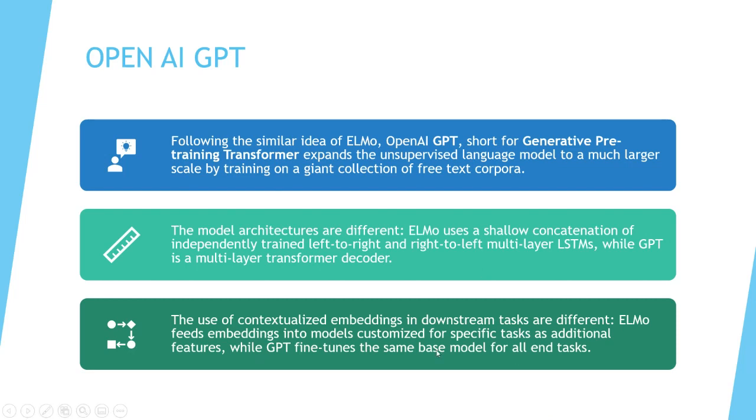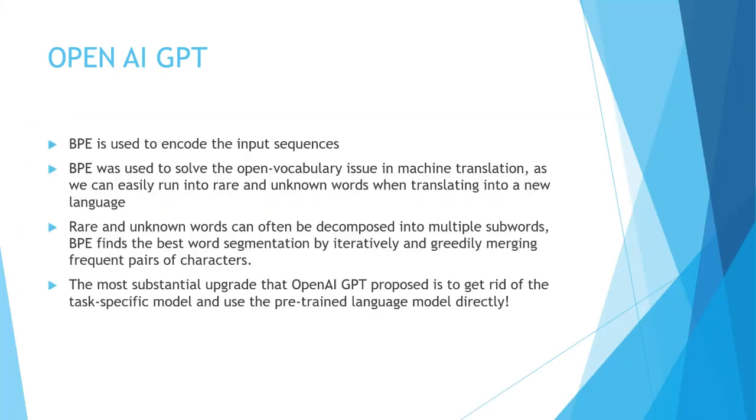Now, ELMo feeds embeddings into models customized for specific tasks. In ELMo, we saw that it was used for SNLI or Q&A kind of scenarios, whereas GPT fine-tunes the same base model for all tasks. So the pre-trained GPT model, we can use for all of our language tasks.